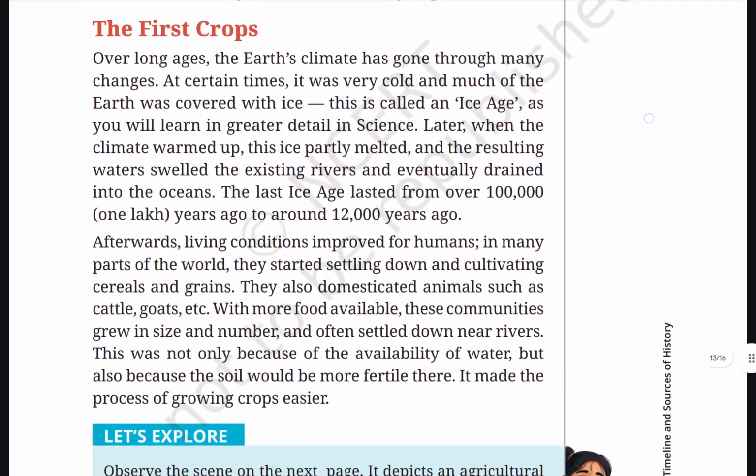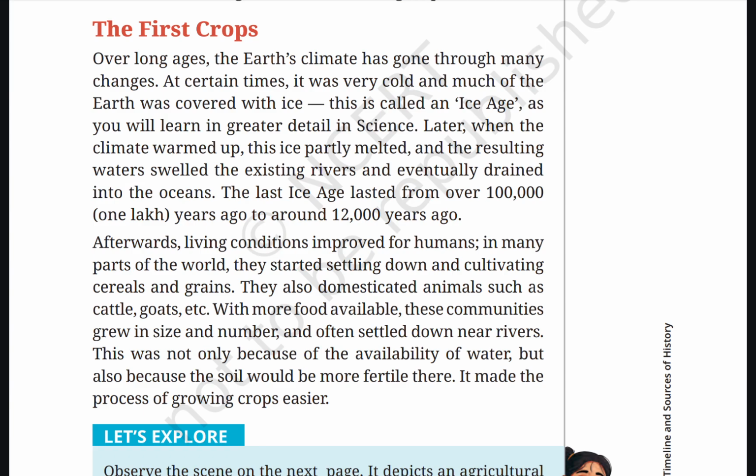The first crops. Over long ages, the Earth's climate has gone through many changes. At certain times, it was very cold, and much of Earth was covered with ice. This is called an ice age, as you will learn in greater detail in science. Later, when the climate warmed up, this ice partly melted, and the resulting water swelled the existing rivers and eventually drained into the oceans.